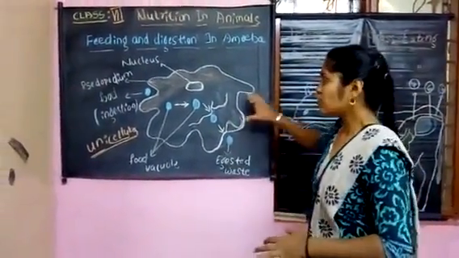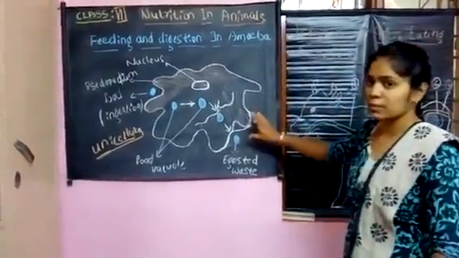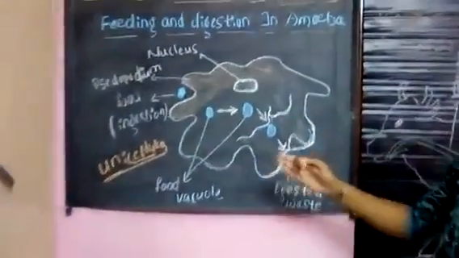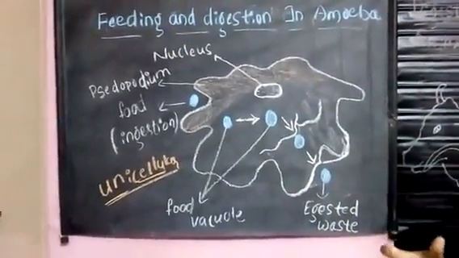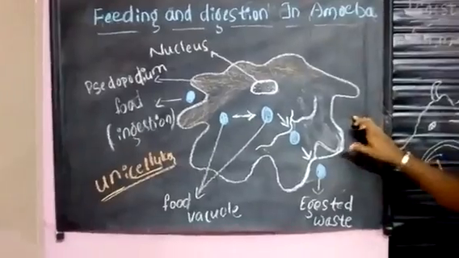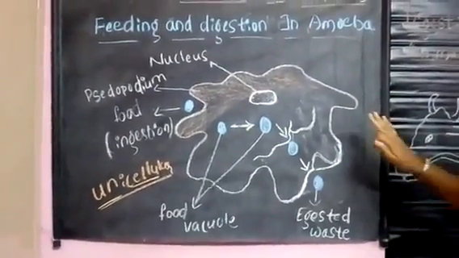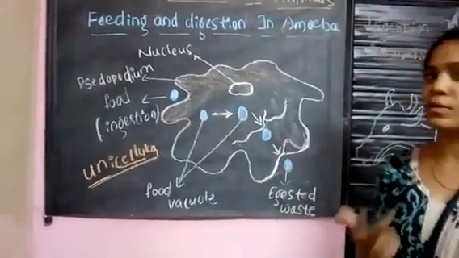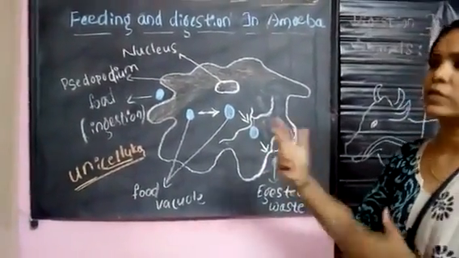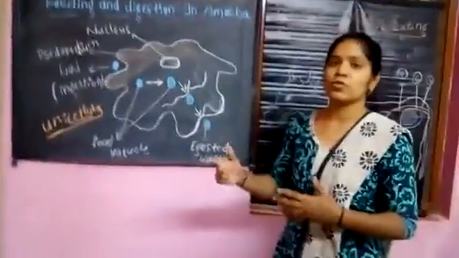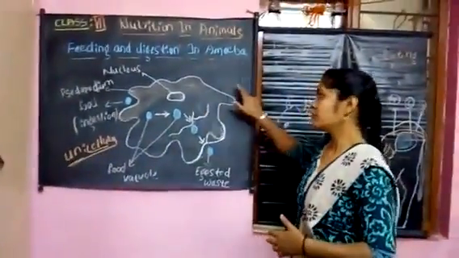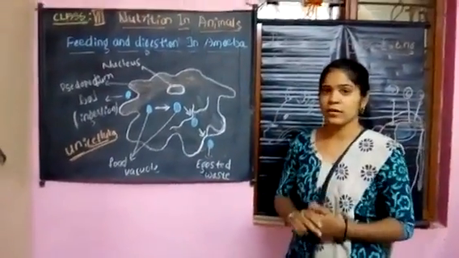Okay. So this is the structure of the amoeba. As you know, it does not have a unique shape. It is like a jumbled shape. It does not have any regular shape. So we draw this amoeba. Friends, where are these amoebas found? They are found in pond water. Where the water is turbid, there the amoebas or unicellular organisms are present.